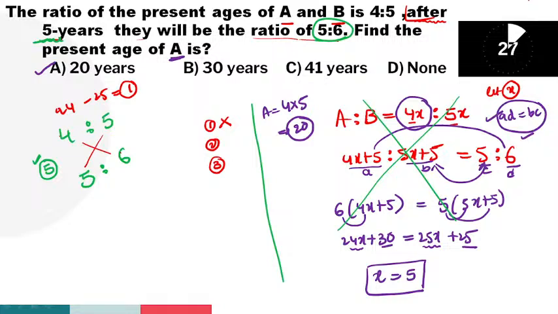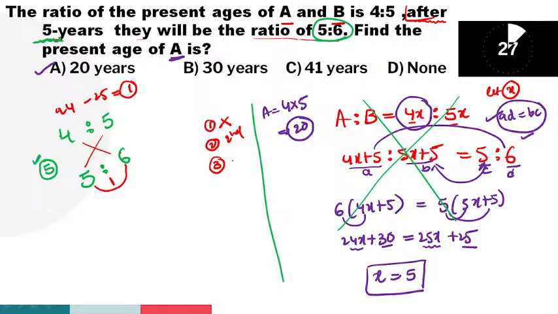And coming to the second step, check the second ratio difference. Check the second ratio. Second ratio is how much? 5 is to 6. So difference is how much? 1. Check the second ratio difference. That is the second step.